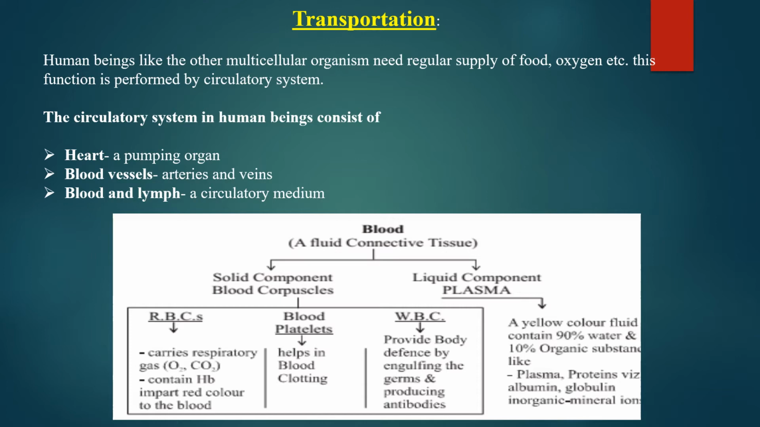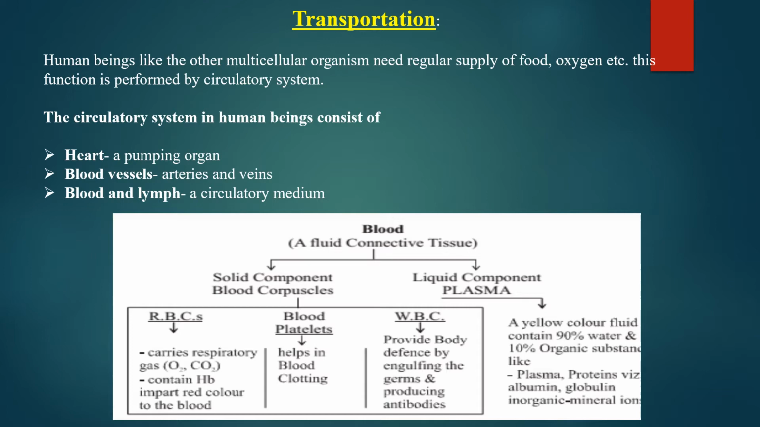A human circulatory system consists of a heart, which is called the pumping organ. Second is the blood vessels. Blood vessels are the arteries and veins. Then blood and lymph. It is the circulatory medium by which the circulation occurs.